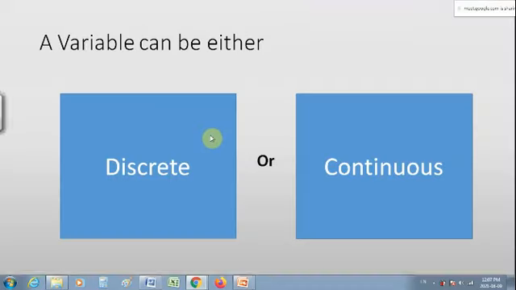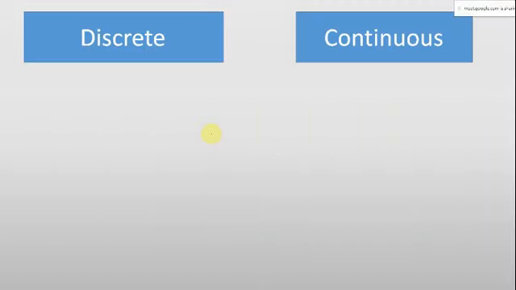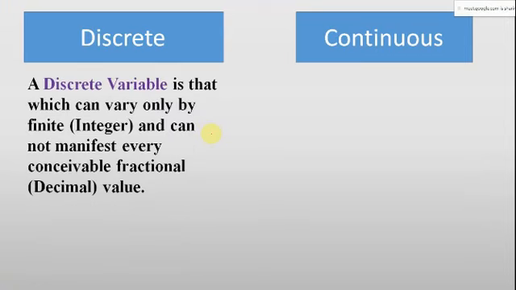So a discrete variable is one which can vary only by a finite number or an integer, and cannot manifest every conceivable fractional or decimal value.